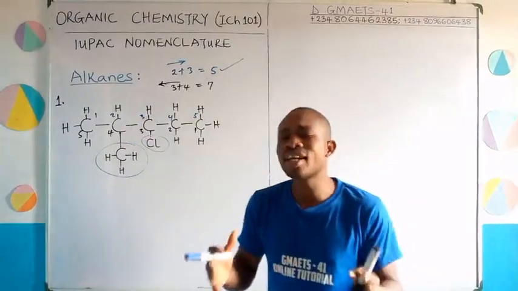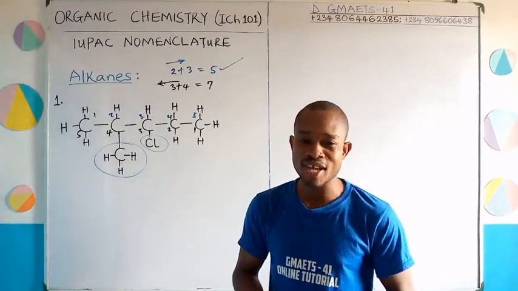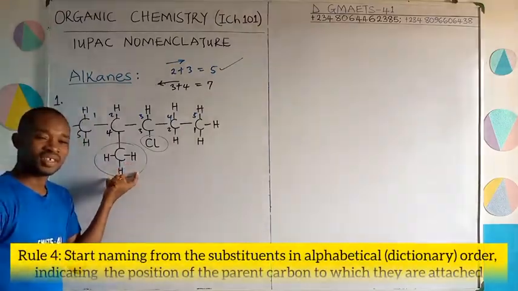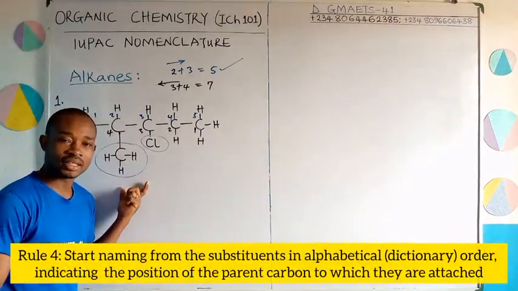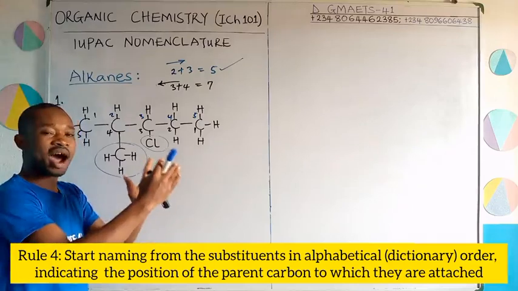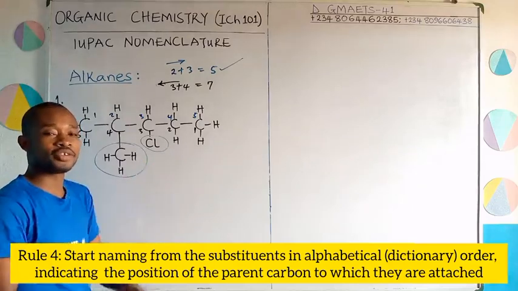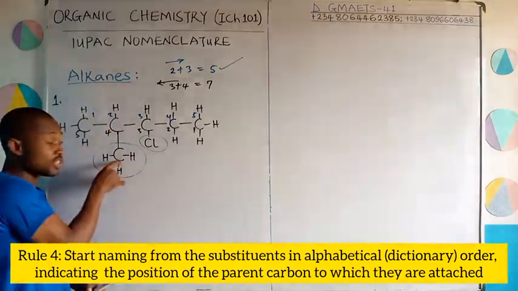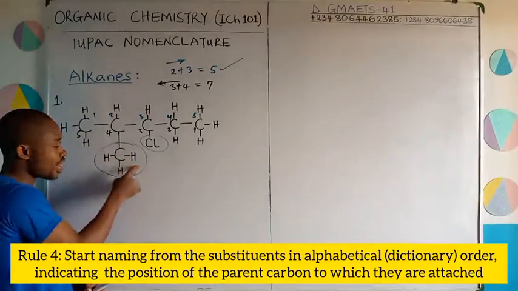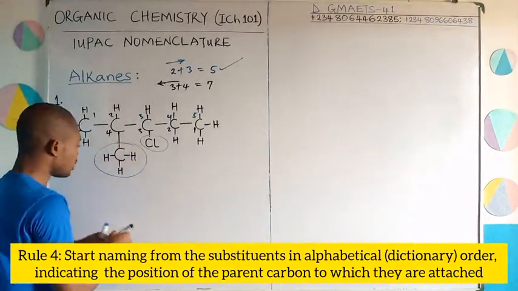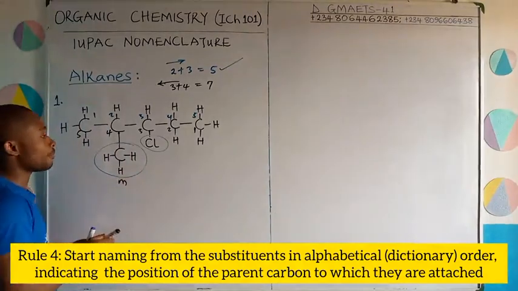To give the nomenclature now, we are going to start with the attachments. This CH3 is called methyl. It's called what? Methyl. It is an alkyl. Alkyl is an alkane that has lost 1 hydrogen. Well, gradually all this will fix up. CH3, 1 carbon, 3 hydrogen is methyl. Are you following, right? So this is methyl. Take note, it starts with M.